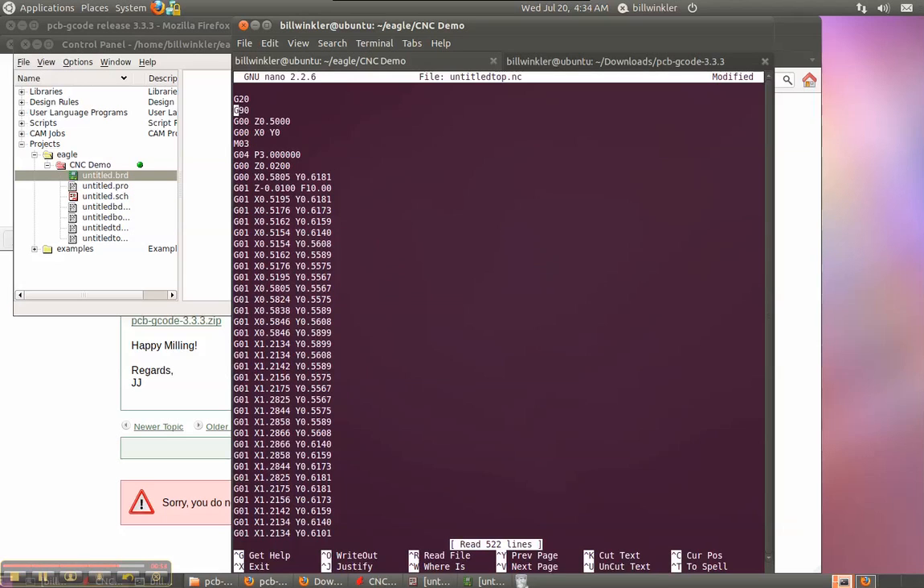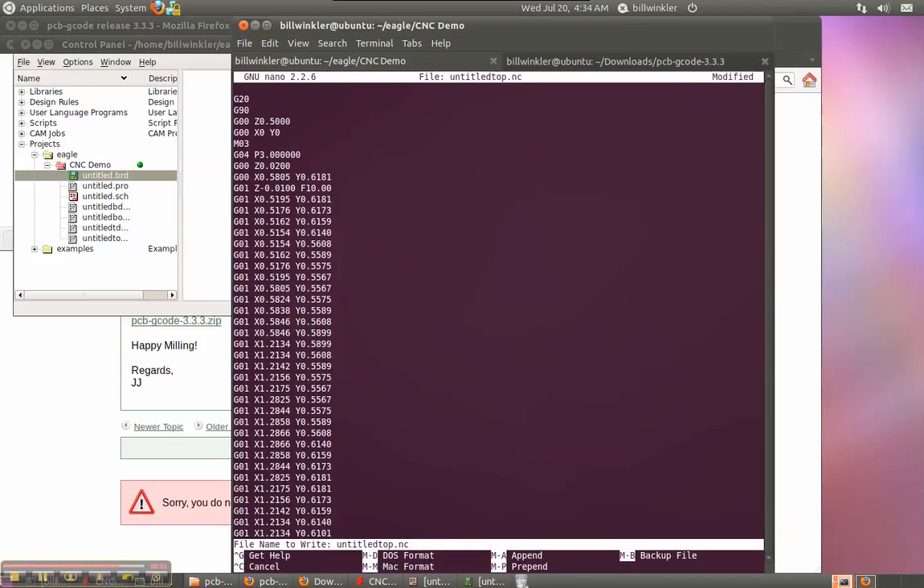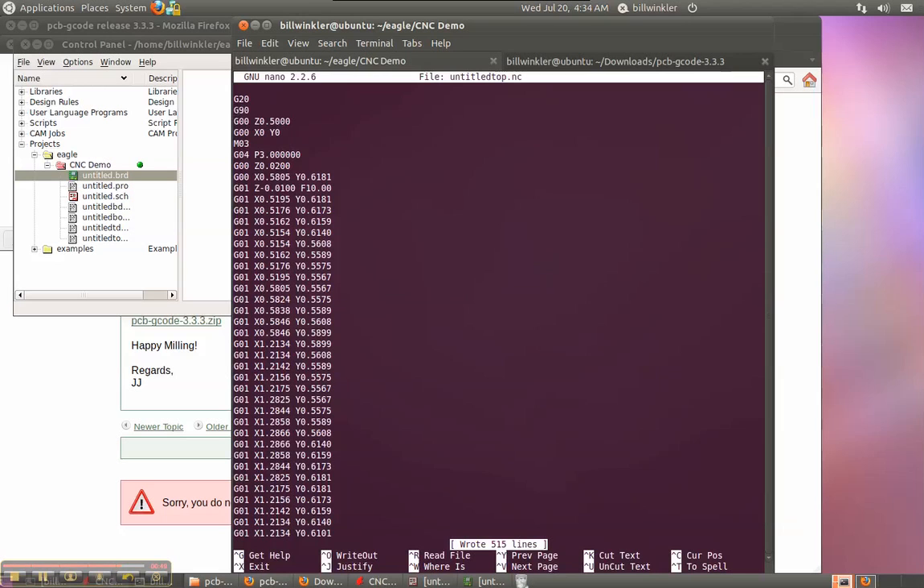Control O, return, and then copy this file to the directory that has the stream.rb on the OLPC, and should be good to go.